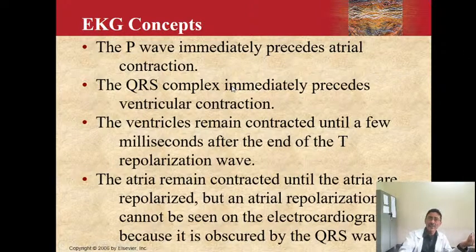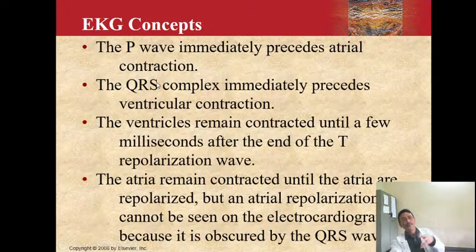Now after the P wave has passed through the atria, it goes through the SA node, through the internodal tracts to the AV node, and from the AV node it spreads into the ventricles. The electrical events of that are represented in an ECG by the QRS complex. Once the QRS complex is completed, it is followed by the mechanical event, that is the ventricular contraction. The ventricles remain contracted for a few milliseconds after the end of the T wave. So even after the repolarization wave has finished over the ventricles, mechanically they remain contracted for some time.